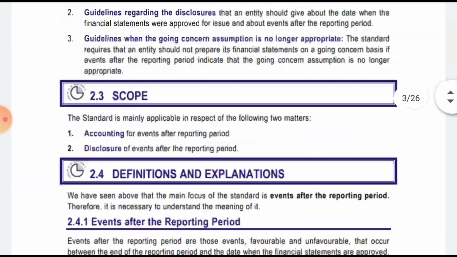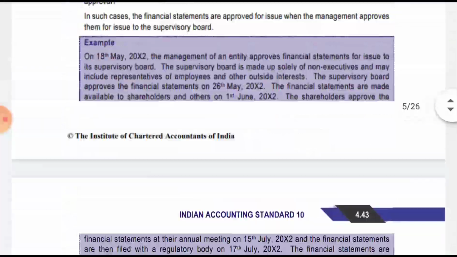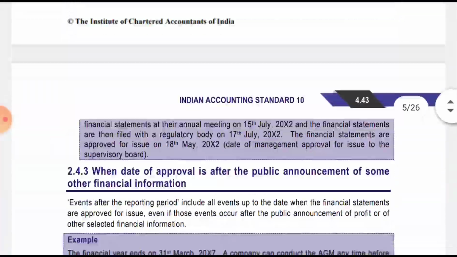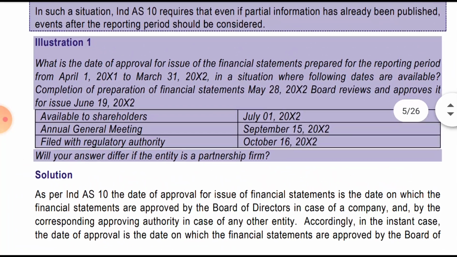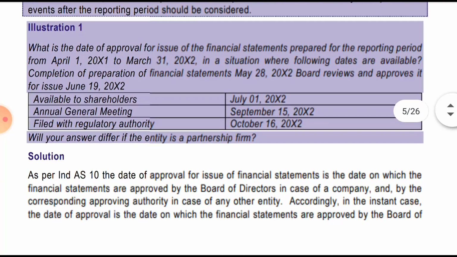So we'll start. My aim is just to solve 5 illustrations in this. Objective is just to solve 5. Let's see which 5 to solve. Illustration 1.